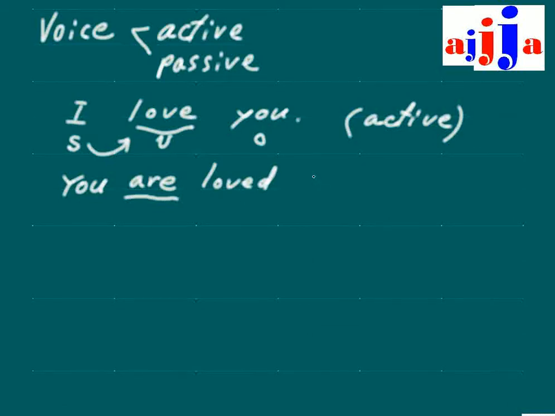That's right. Then this subject goes to the last, right after by. That's right, by me. Fantastic. You are loved by me. So we call this one passive.